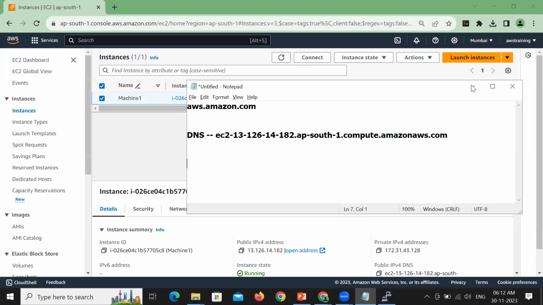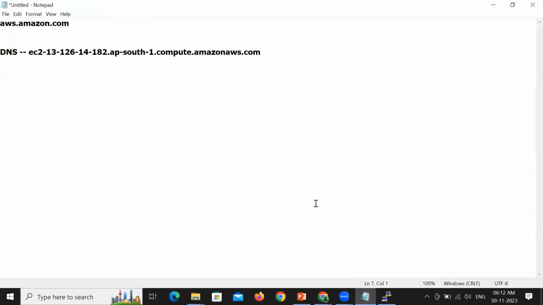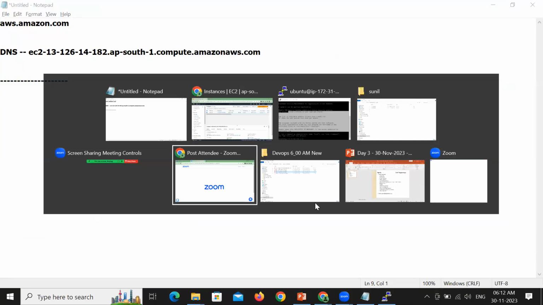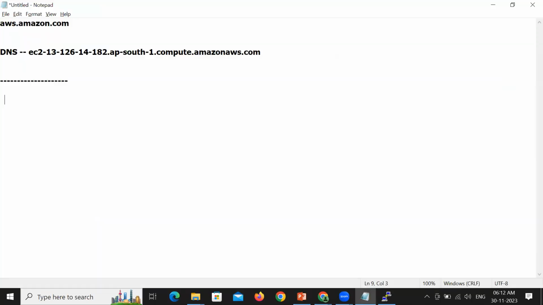Okay, now let's get started. Let's learn the process of creating a file. I want to create a file with the name F1.